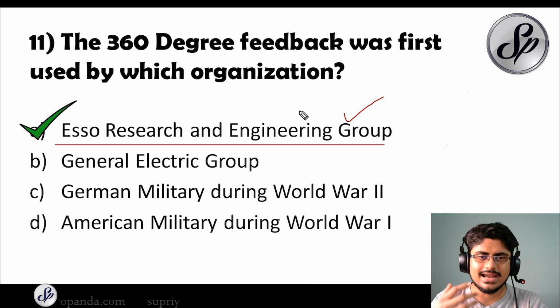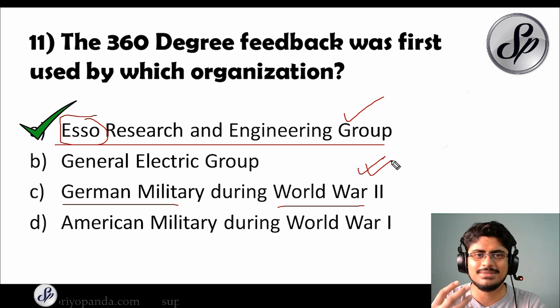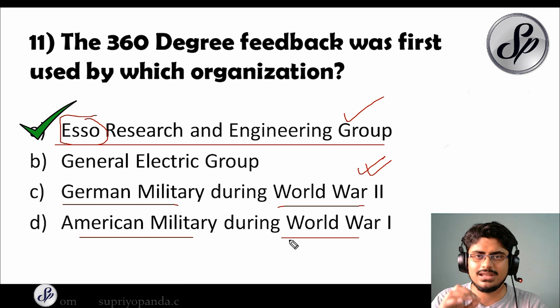So we say that SO had first done this, but actually if you see the historical context, then the German military had done something very similar during World War II, but they did not have a fancy name like the 360-degree feedback. And the American military also had done something similar during World War I, but in the American military, they did not have the feedback of the juniors. So in World War II, Germany was the first country that had actually tried this 360-degree feedback. But of course later on the name actually appeared, so the Germans did not use that name.